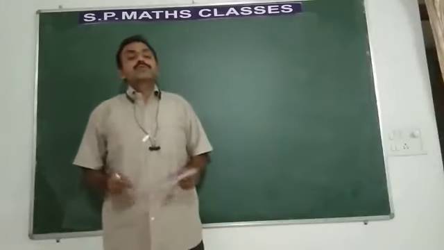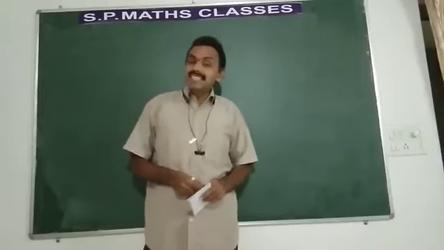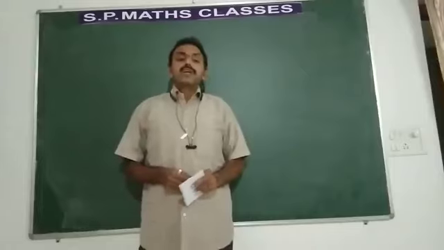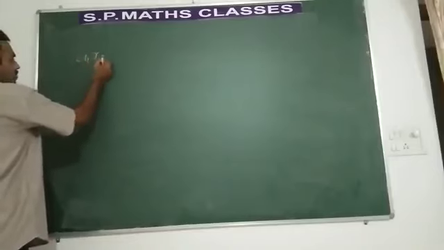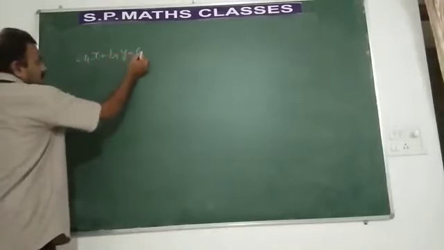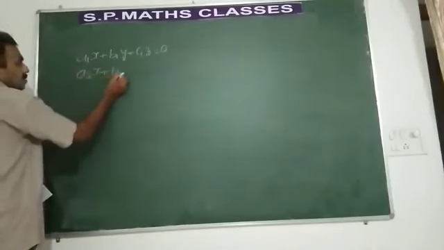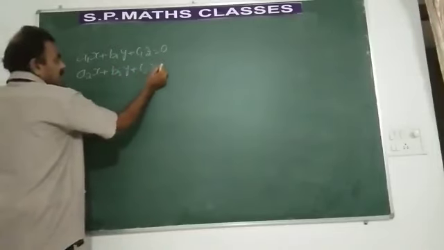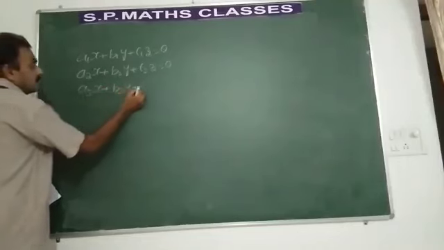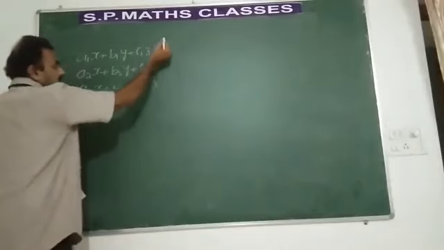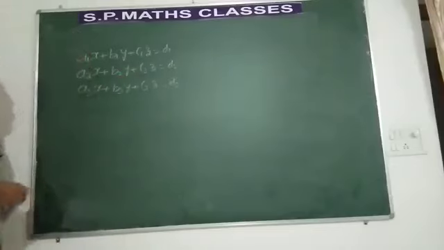As I have already told you, today in this class we are going to discuss another important concept called consistency of the equations. Suppose students, let us consider we have 3 equations: a1x plus b1y plus c1z is equal to 0, a2x plus b2y plus c2z is equal to 0, a3x plus b3y plus c3z is equal to 0. Or you can take it as some d1, d2 and d3. These 3 are the equations we have.